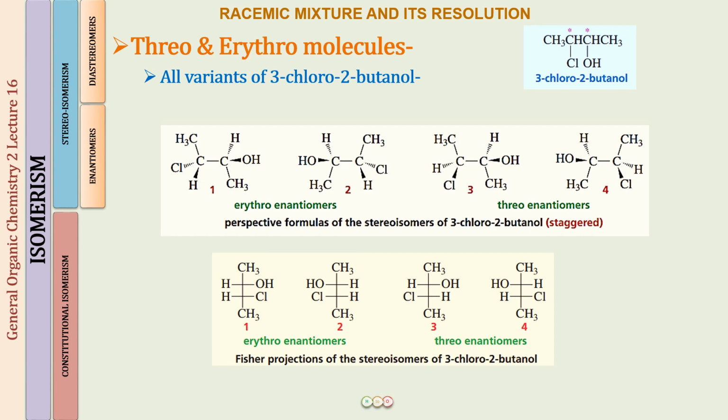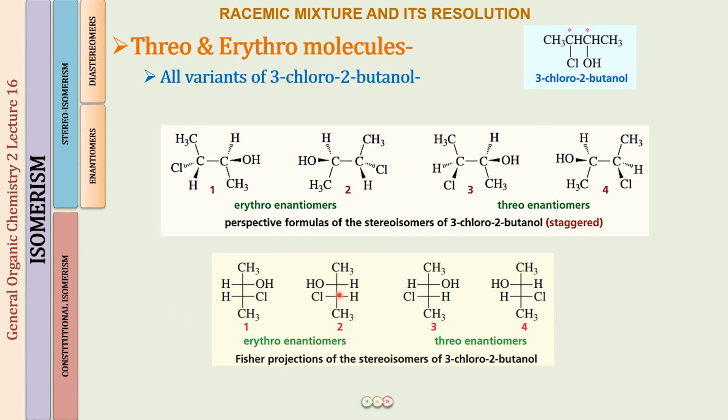So once you have done that, what you can see in the Fischer projection again, these two hydrogens are on the same side. So this will be an erythro molecule. Here again, the two hydrogens are on the same side, again an erythro molecule, although we have an OH and Cl. But you can see that these two are similar. And in the next structure number 3, the two hydrogens are on the opposite side. So this will be a threo molecule. Again, the H and the H are on opposite sides. So this is a threo molecule.